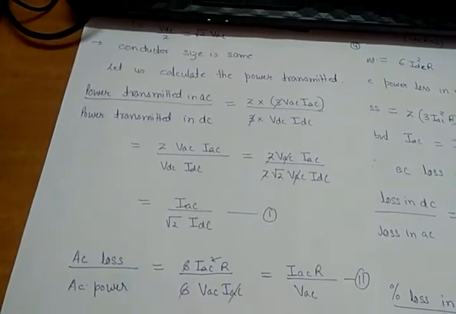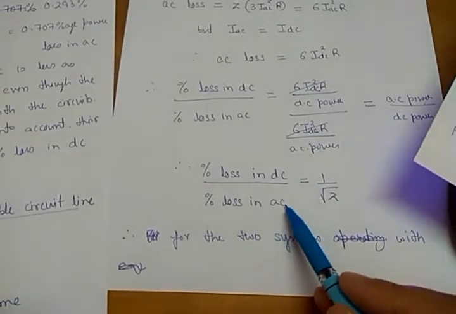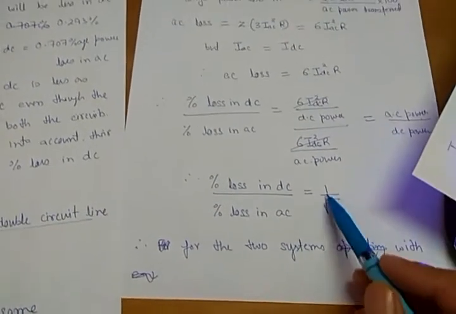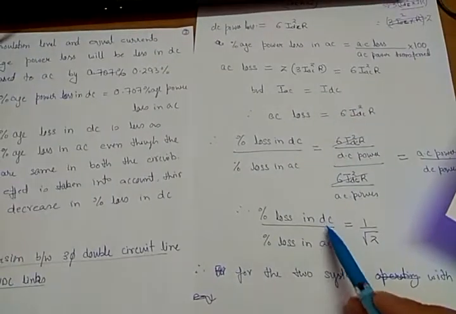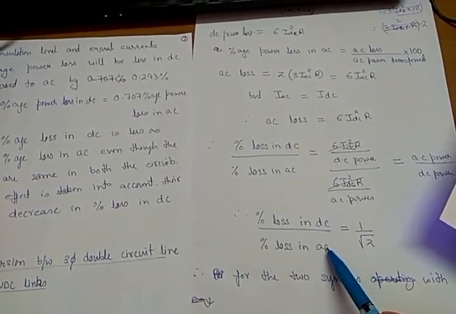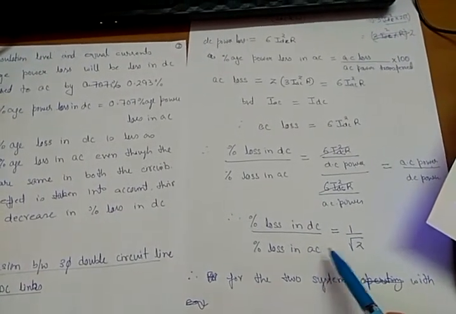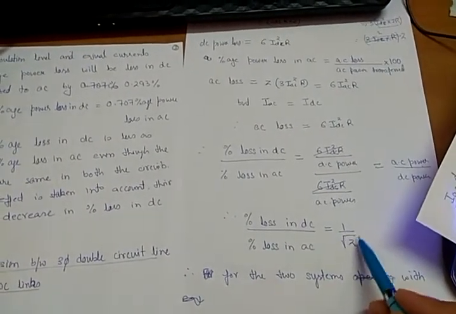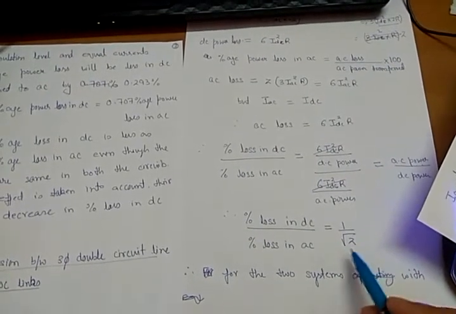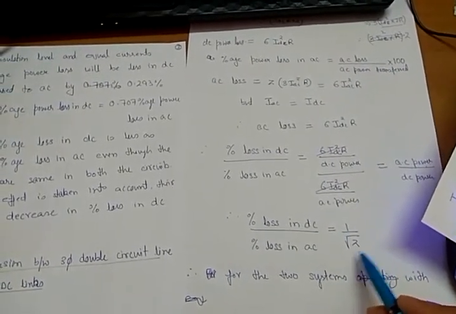Because 1 by root 2 is equal to 0.707, and 1 minus 0.707 is 0.293.